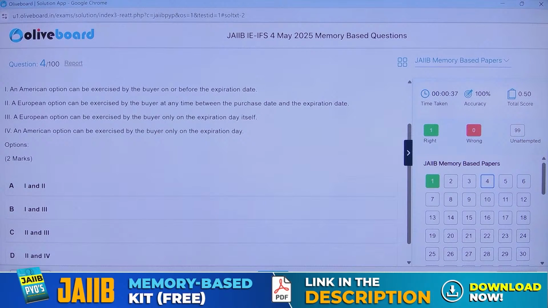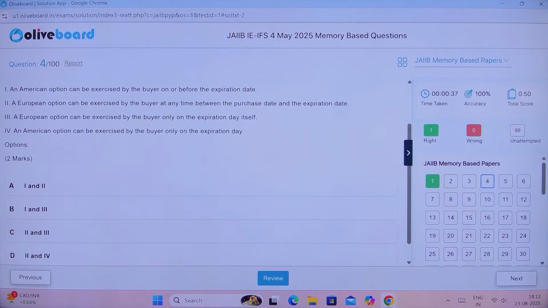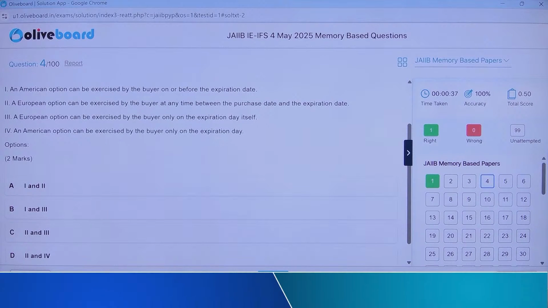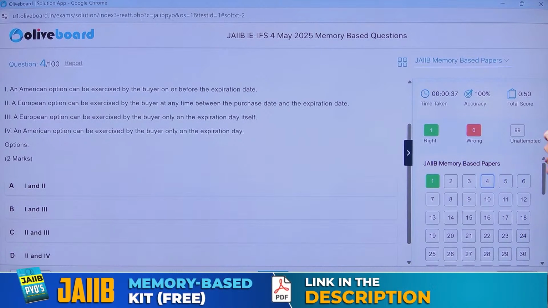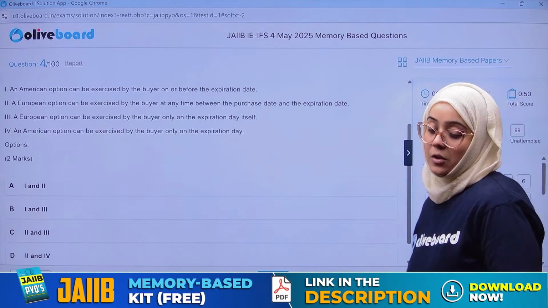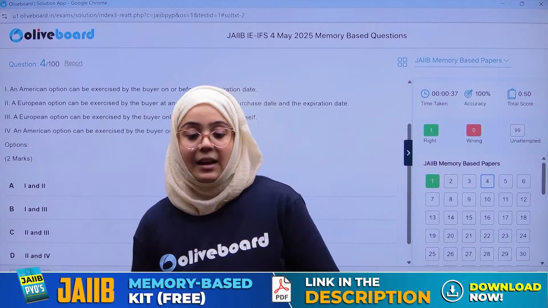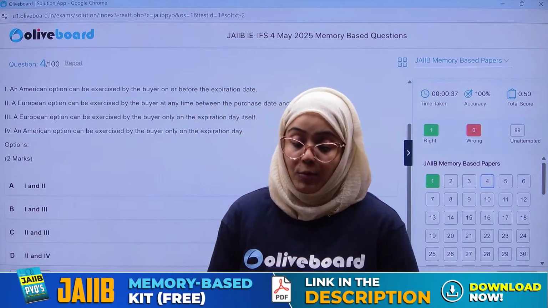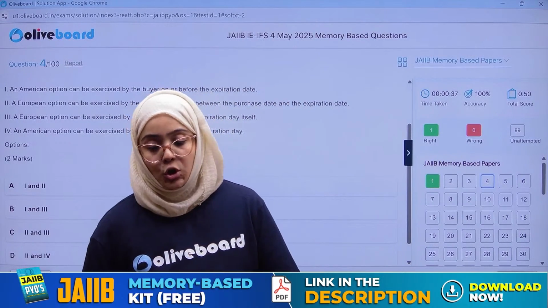A European option can be exercised by the buyer at any time between the purchase date and the expiration date. A European option can be exercised by the buyer only on the expiration day itself, and an American option can be exercised by the buyer only on the expiration date. So we have to tell which of the following is the correct answer, regarding the American option and European option.